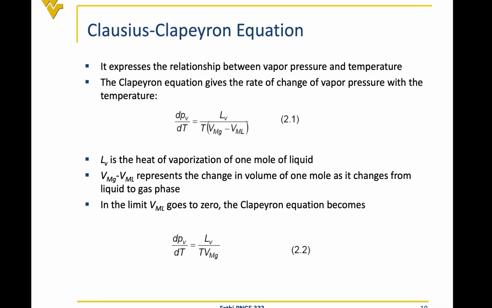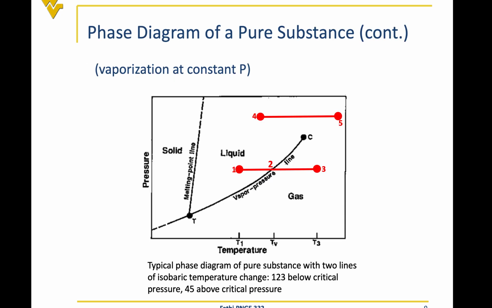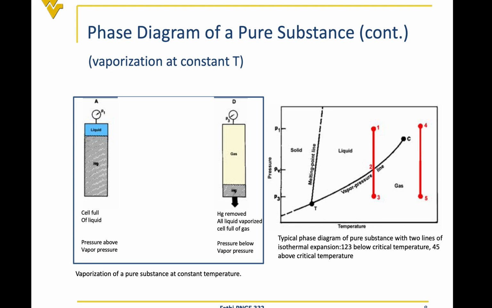but as we said, it is very hard to perform this experiment for every single component, because you have to do this to get the whole vapor pressure line.